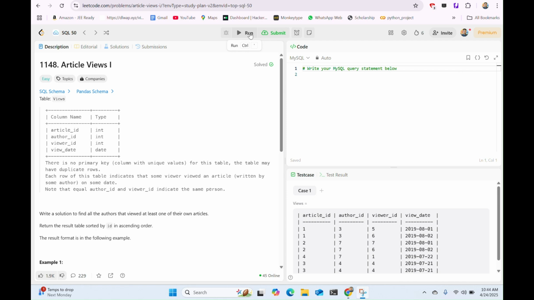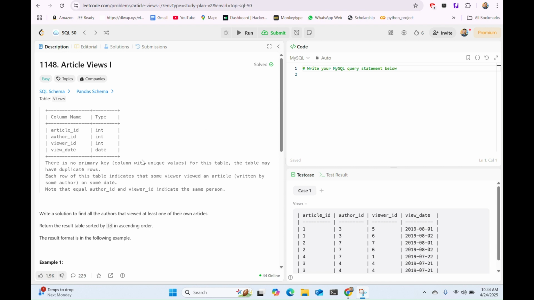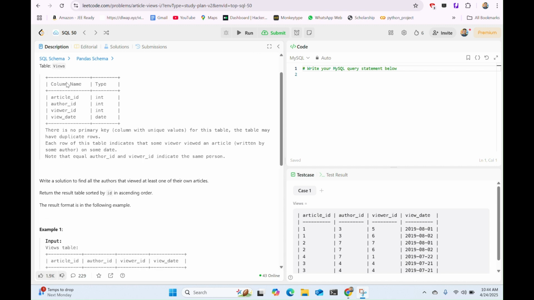And in this video, we will solve a next SQL problem, which is based on article views. So first, we will understand everything about this question, what the question is asking me, and what query we should return. Before proceeding to write a query, we have to follow every instruction given in this question. So we will read everything together.